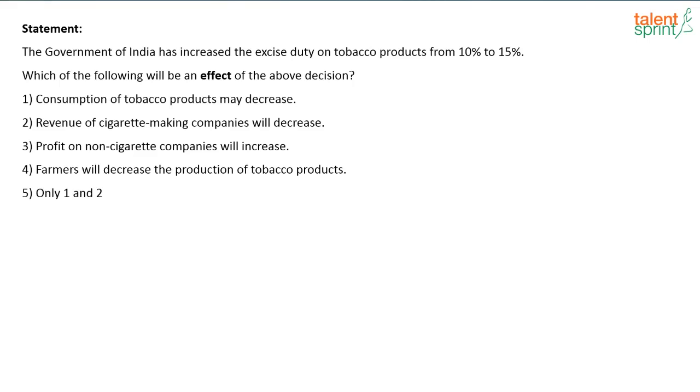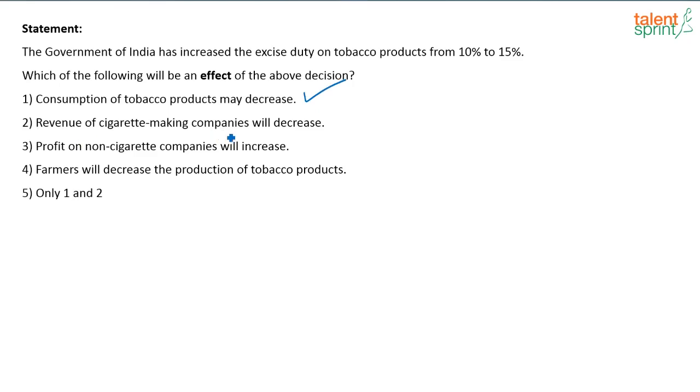See, the government of India has increased the excise duty on tobacco products from 10 to 15%. Now, because the excise duty has increased, what will happen? The price of cigarettes might go up, right? Or the price of tobacco products will go up. So, consumption of tobacco products may decrease. That's why they have increased the excise duty, right? They don't want people to use tobacco. That could be one of the main reasons why it is done. So, consumption of tobacco products may decrease. This seems to be a correct effect.